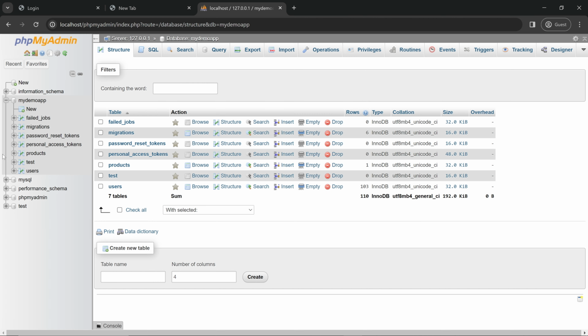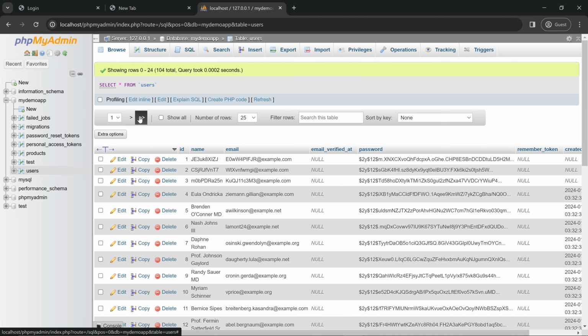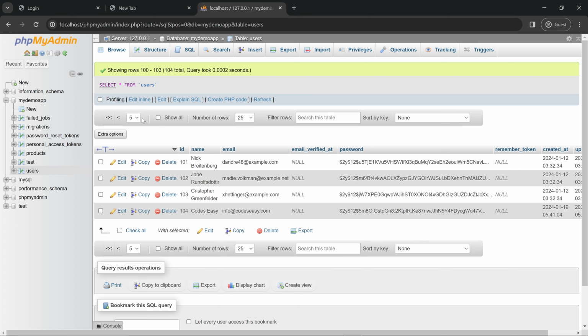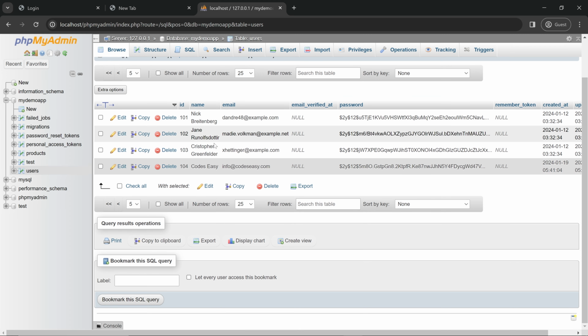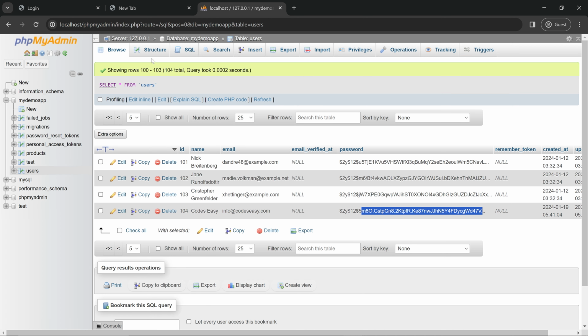Okay, so now we can go to the users table, and here you can see we are having a lot of data. We did learn about seeding and all. So during that, we inserted all this data. Okay, so let's check the last user, that is CodeCC. Name is CodeCC, email is info@codecc.com, and the password is encrypted. See, so hope you understand. So the registration is successful.